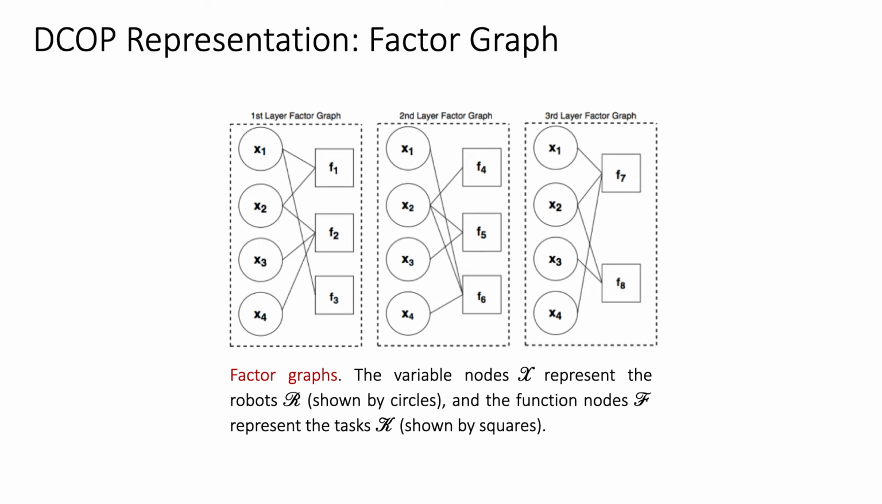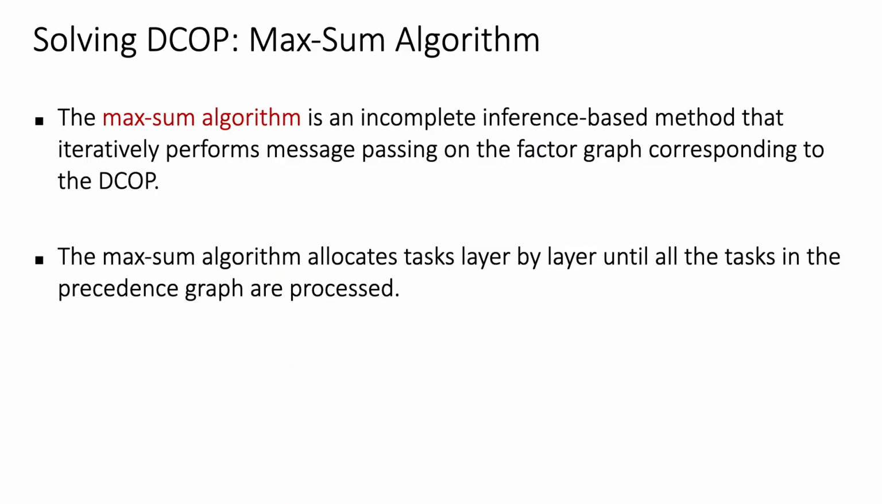In the factor graph, the variable nodes x represent the robots and the function nodes f represent the tasks. An undirected edge between a variable node and a function node indicates that the robot is capable of performing the task. An approximate method called Max-Sum is used to solve the optimization problem, since solving DCOP exactly is NP-hard. The Max-Sum algorithm is an incomplete inference-based method that iteratively performs message passing on the factor graph corresponding to the DCOP. The Max-Sum algorithm allocates tasks layer by layer until all the tasks in the precedence graph are processed.